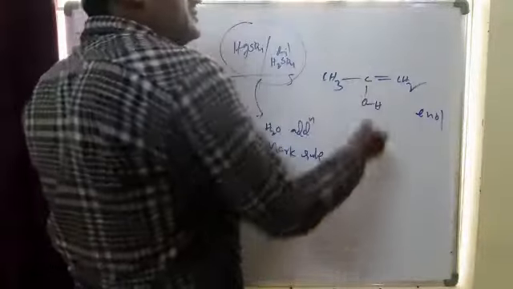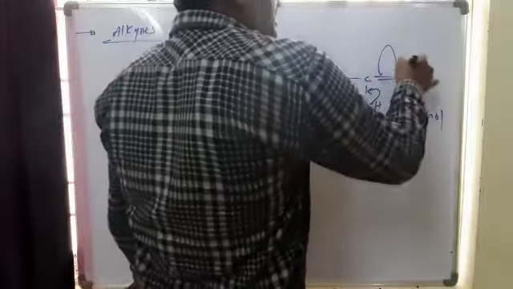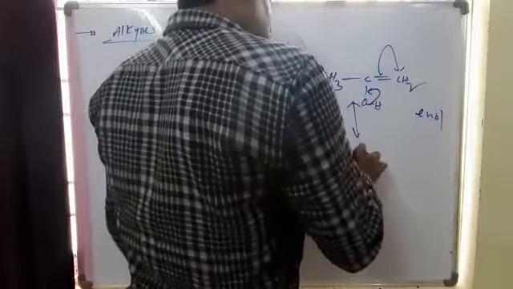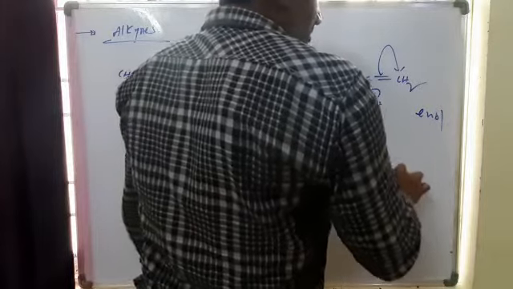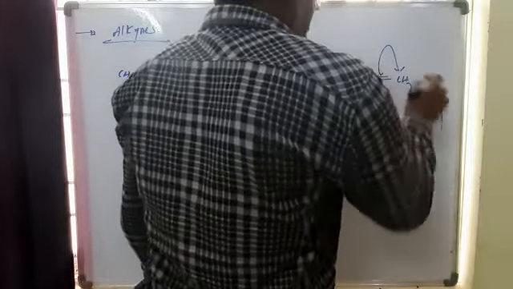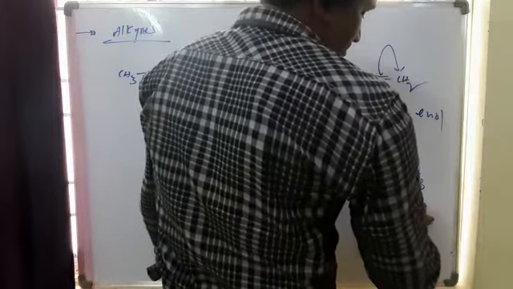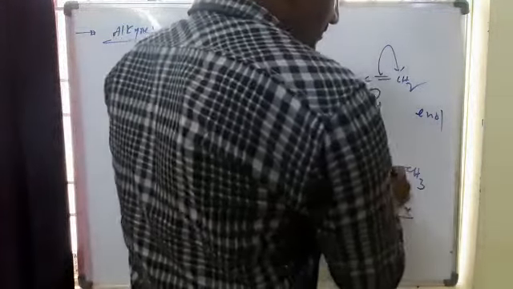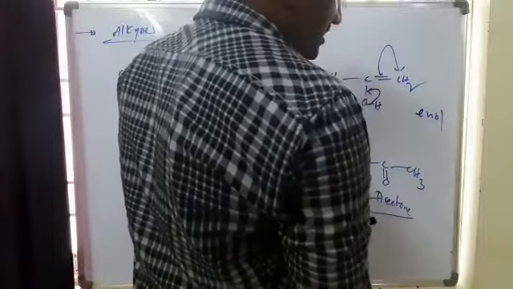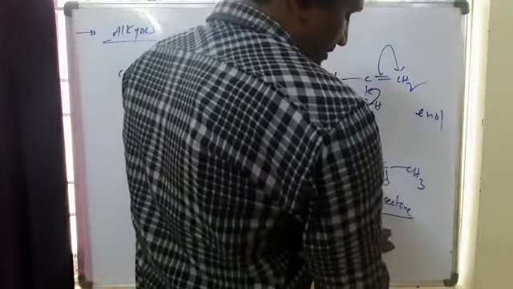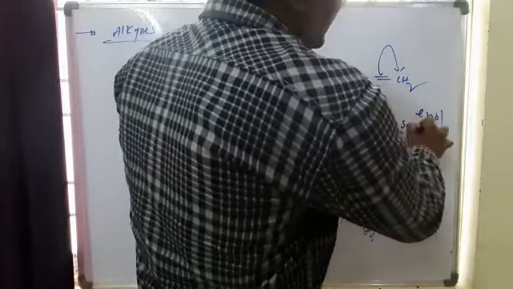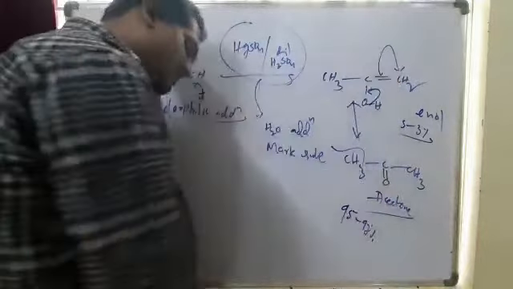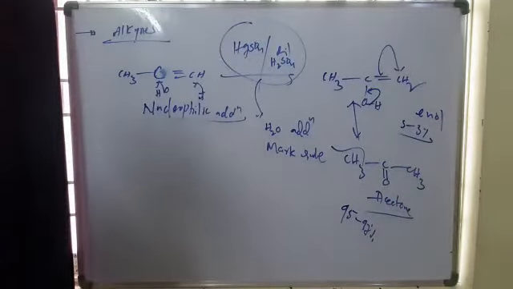This enol always undergoes tautomerization, because enol is less stable. So CH3C(=O)CH3: the hydrogen migrates here. So acetone is the major product. The enol is less stable, and the keto form is more stable. This is keto-enol tautomerization. At room temperature, 95 to 97% exists as keto, and only 5 to 3% as enol. So if enol is formed, it rearranges to the more stable keto form.